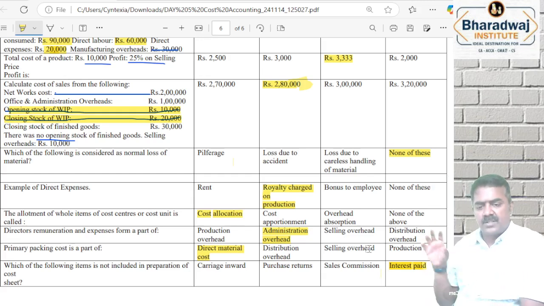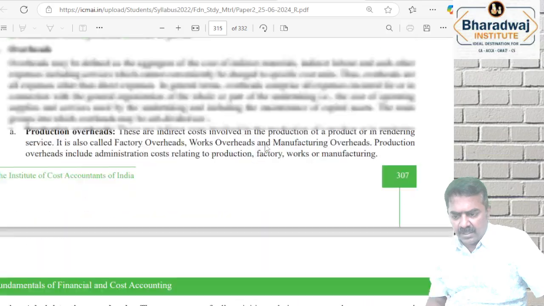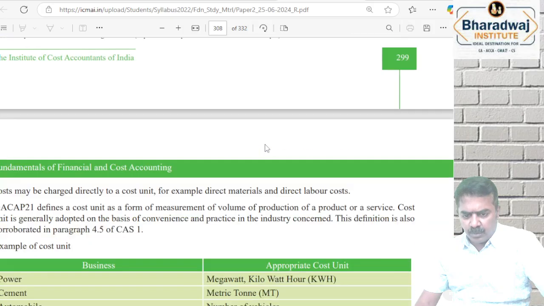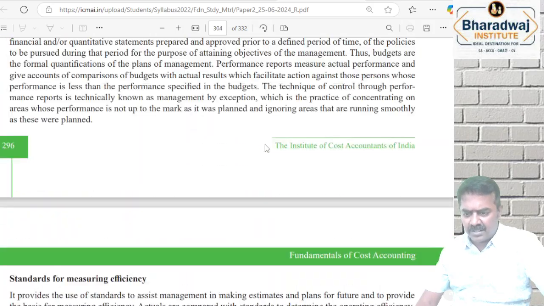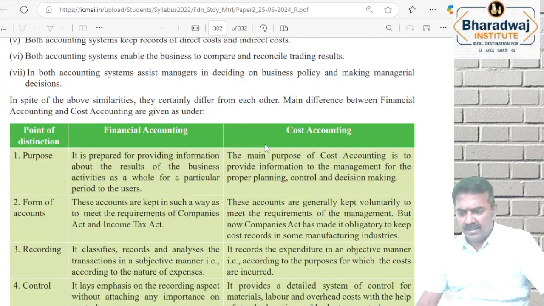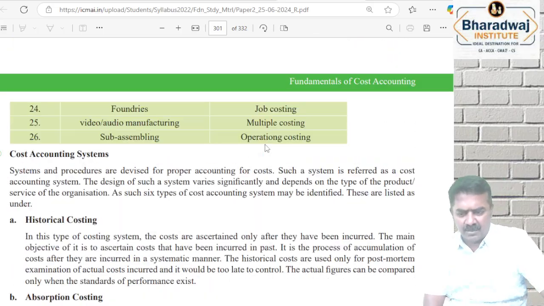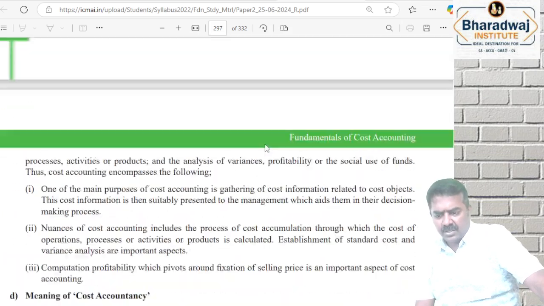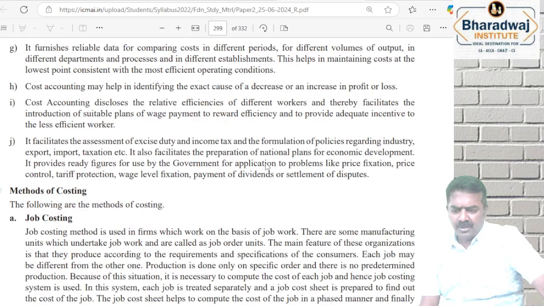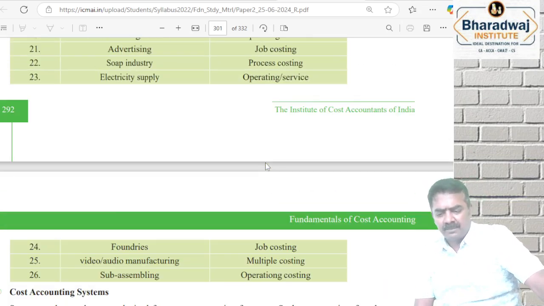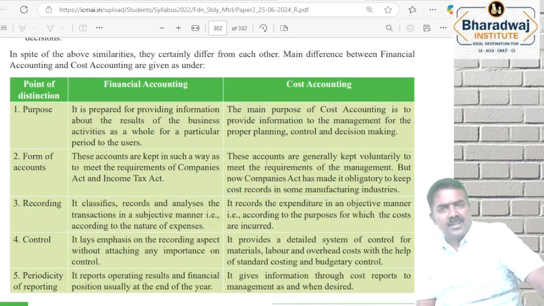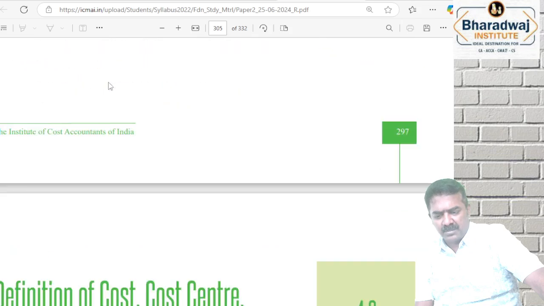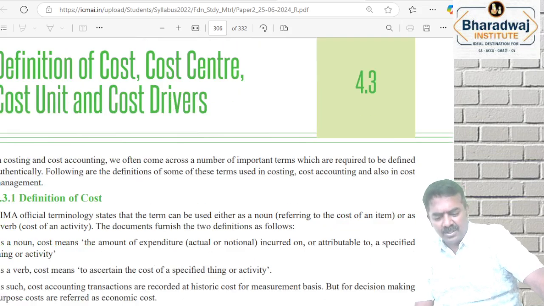Okay, so just revise whatever I told you. Please remember in your study material what you have to go through, you can mark. Study unit 4.1 you can go through, not all the points, the key points alone. You need not study detailed theory. இதெல்லாம் பார்க்க வேண்டாம். Financial accounts, cost accounts இதெல்லாம் பார்க்க தேவையில்லை. You have to go through the methods of costing, the cost control, cost ascertainment என்ன பார்க்கணும். This is foundation level, and the financial accounts, cost accounts difference எல்லாம் அவ்வளவு கேட்டிருக்க மாட்டாங்க. Then the application of cost accounting for business decisions, maybe a run through is enough. You need not remember that.